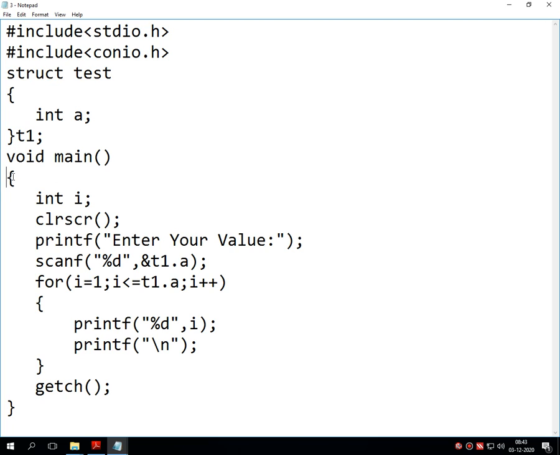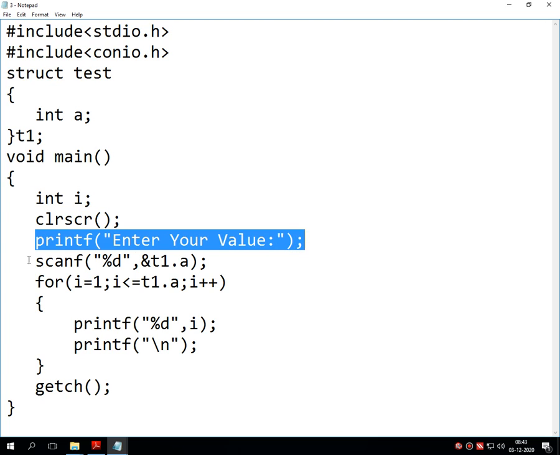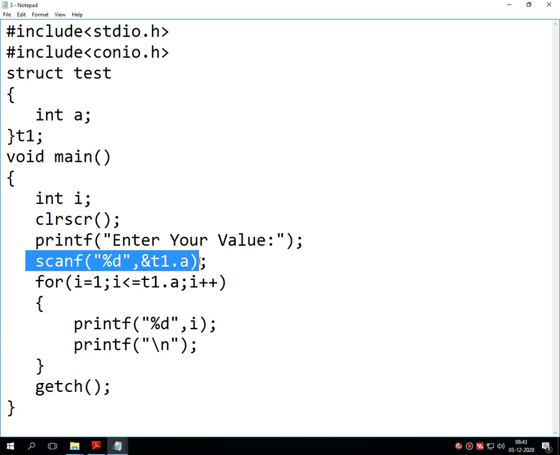Then there is void main(), integer I, clrscr, printf "enter your value", scanf %d and &t1.a, which reads and stores the value inside the structure member.